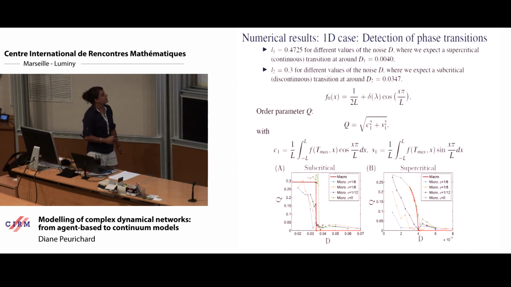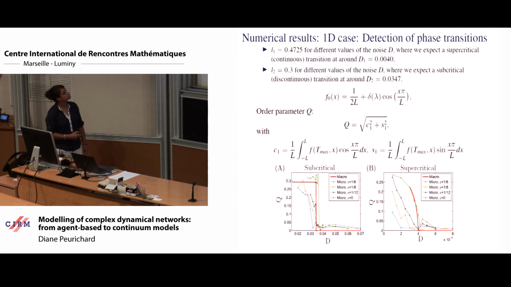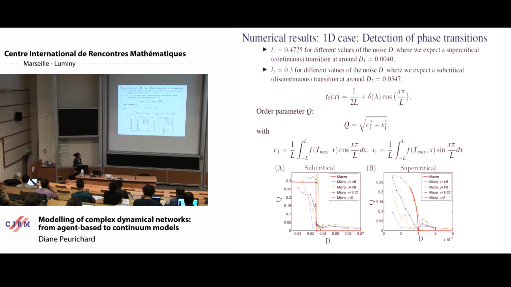But of course, to compare micro and macro models, because the derivation is formal, we did some numerical simulations, for instance, to see if we had these supercritical and subcritical transitions in the numerical simulation. So the continuous lines are the solutions of the macroscopic model, and with colors, we have the solutions of the microscopic model. As you see here, we fix all the parameters except for D, which we increase.